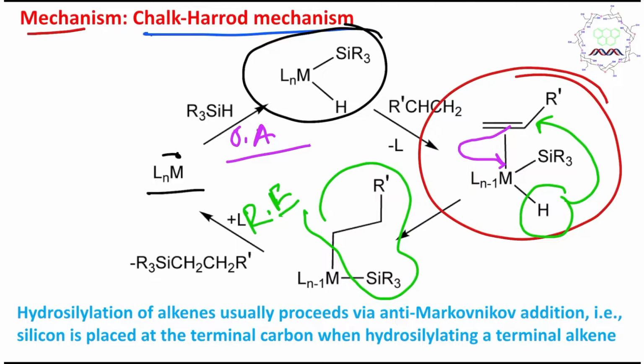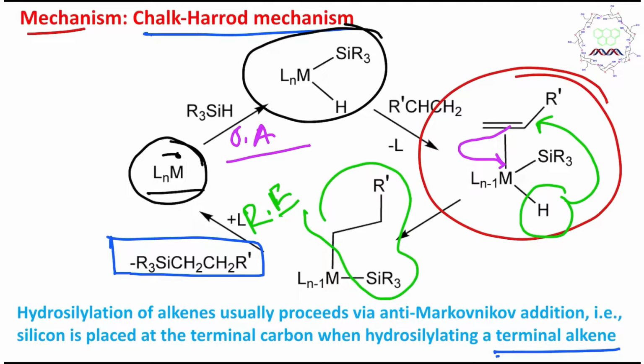So in this way this terminal silicon-attached silane could be produced if you use a terminal alkene obviously, and another thing is the regeneration of the catalyst, and in this way the catalytic cycle will continue. And in this context, one important piece of information is that this addition proceeds via an anti-Markovnikov pathway, meaning the silicon gets attached to the terminal carbon.